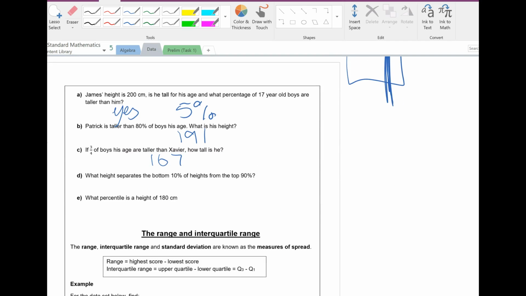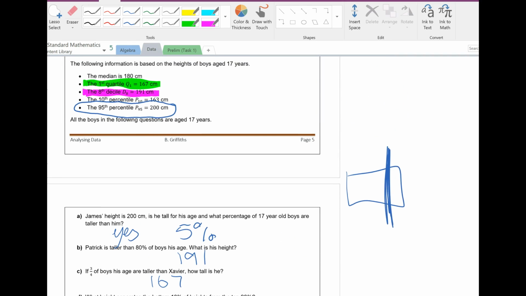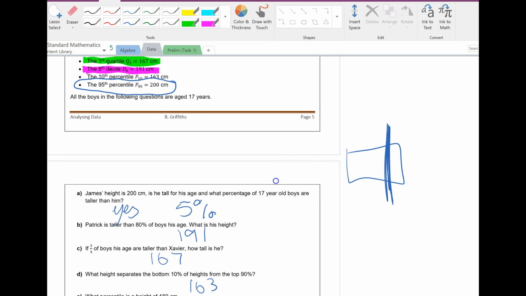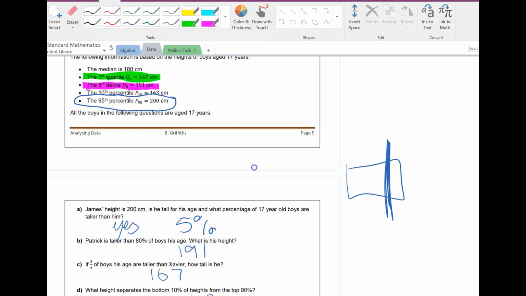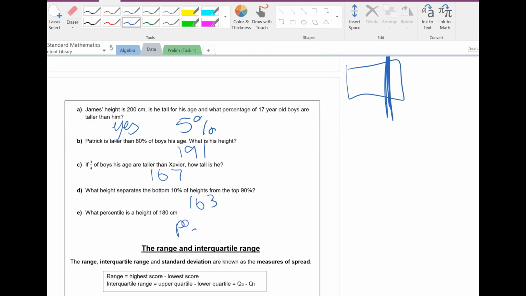What height separates the bottom 10% from the top 90%? I'm looking for decile 1 or percentile 10. That's 163. What percentile is 180 centimetres? 50, because it's the median, so it's percentile 50.